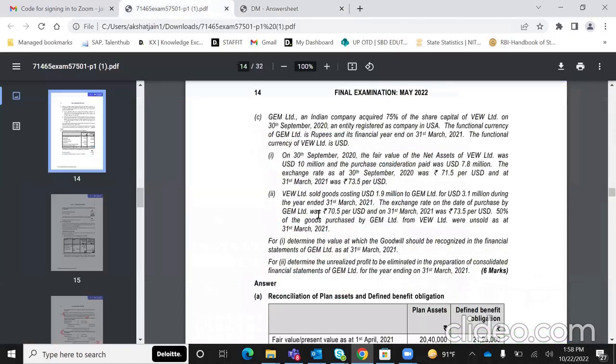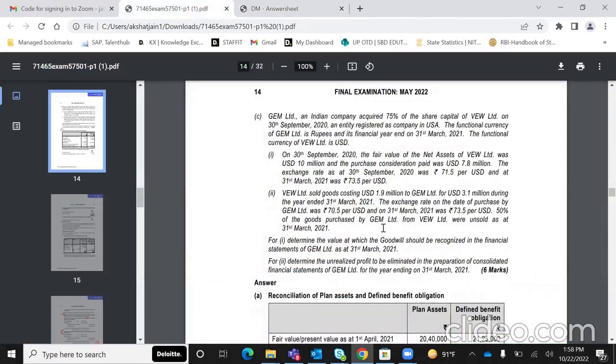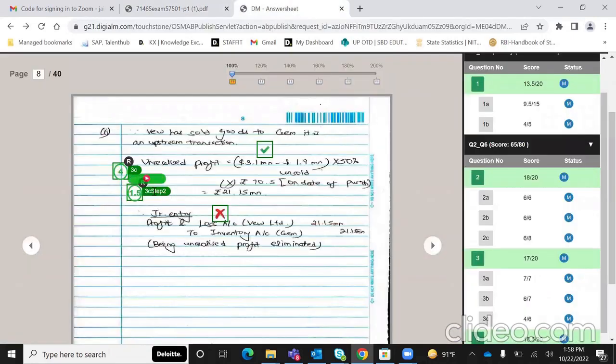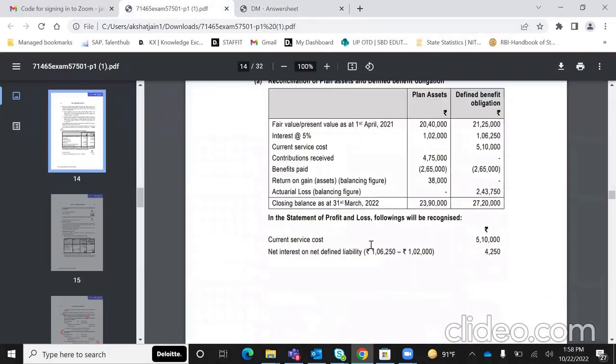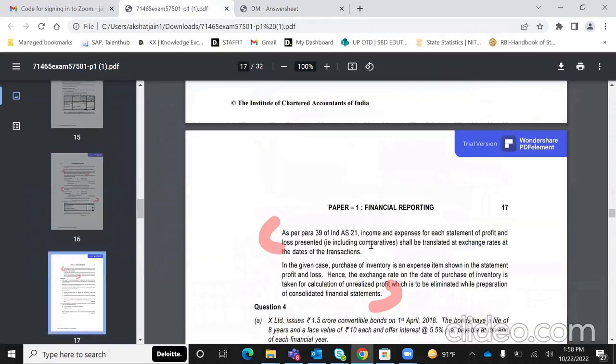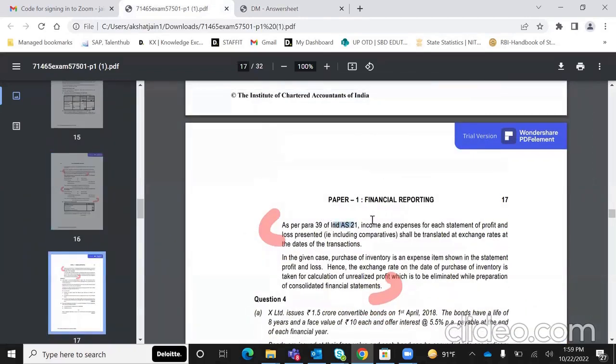Now, if you all see this, second question is of an upstream transaction, and we have to determine the unrealized profit to be eliminated. Again, 3 marks का. इसमें से I've got 1.5 marks. So what I've done in such a case is मैंने unrealized profit I've calculated it. But I'll just show you what all ICAI has done additionally. ICAI ने पहले पूरा ये theory लिखा है कि incomes and expenses for each statement of P&L shall be translated at exchange rate as on date of transaction.